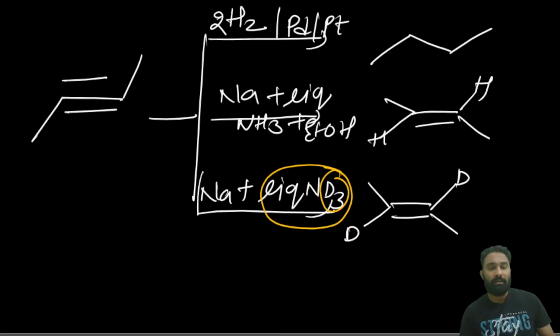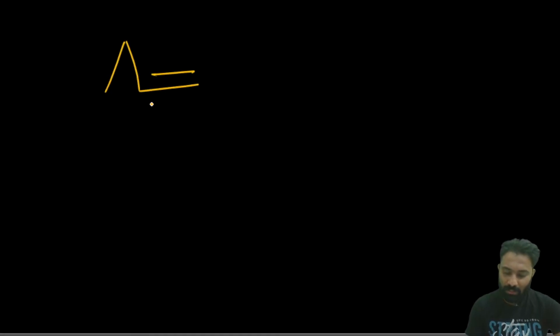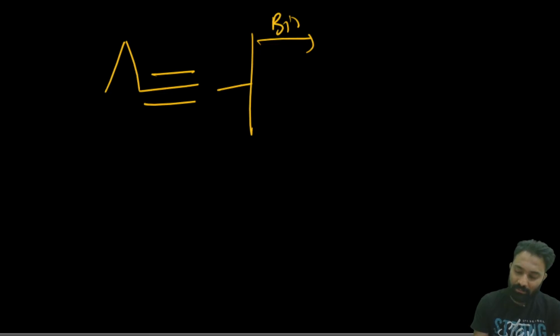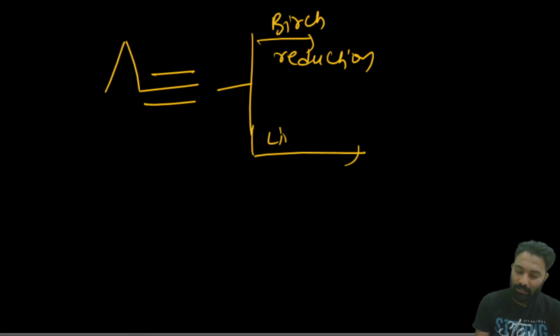Clear? Done. Next, now I will give you one question. Now you have to tell me the product name. Suppose they have given 1-butyne upon Birch reduction, 1-butyne upon the Birch reduction and Lindlar's catalyst.